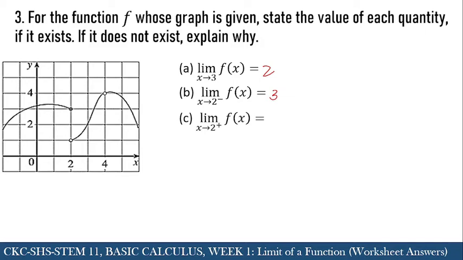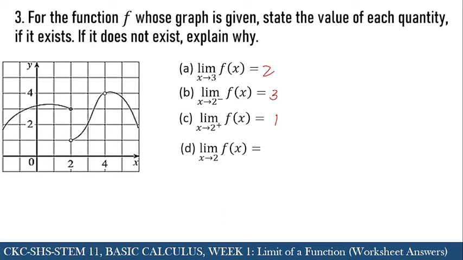Next, we have the limit of f of x as x approaches 2 from the right. So here, if you approach from the right, if you look at the graph, it is approaching also a certain number, which in this case is 1. Okay, this is 1. And that will be the limit of the function f of x as we let x approach 2 from the right. So this will be 1.